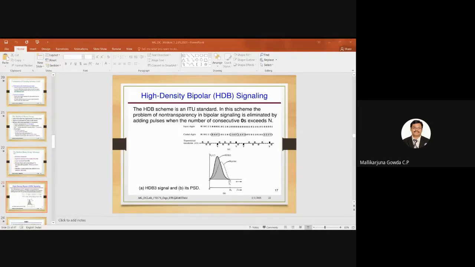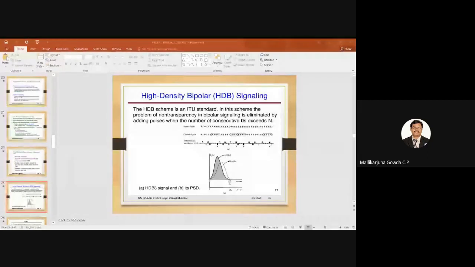Yes, is it clear? I'm asking. With respect to the previous one, see here, it is a negative pulse, right? As per bipolar coding, the next one has to be a positive pulse. I am representing V equal to 1 by a negative pulse just to indicate that it is violating the bipolar rule, and to identify that yes, a special sequence is inserted at this point of time. Okay, this is fine, I feel. Okay, next, what is there? 101101 is there, right? So I will be representing this again by the bipolar rule.